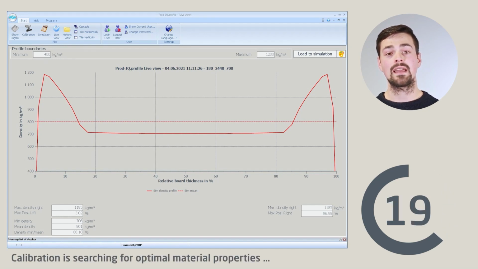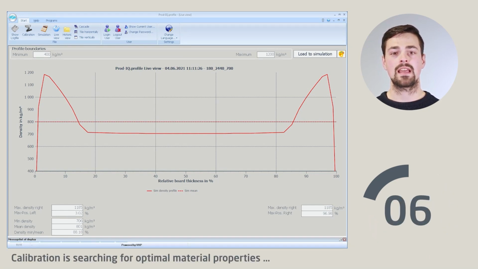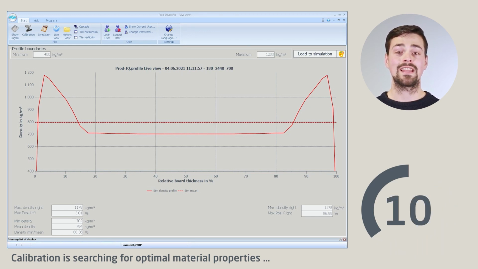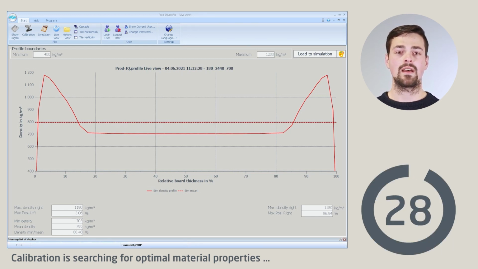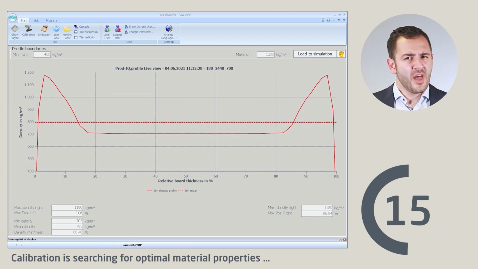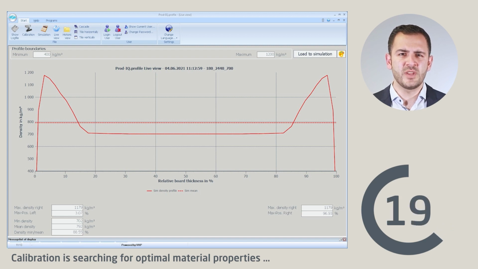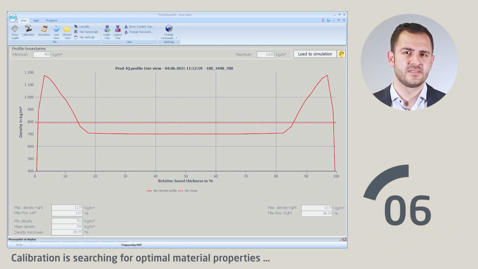ProdIQ Profile is able to calculate density profiles every 30 seconds. So it includes online quality control of density distribution inside the final board. What other advantages does the profile module give to our customers compared to X-ray measurement devices?